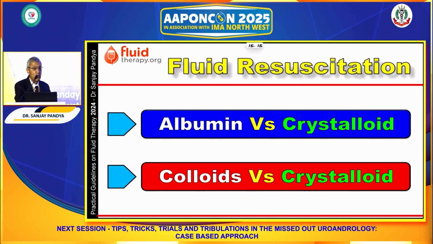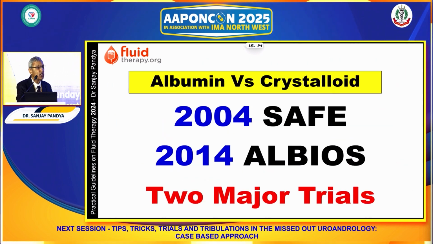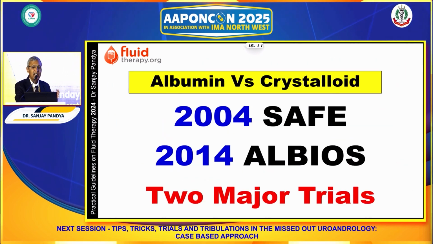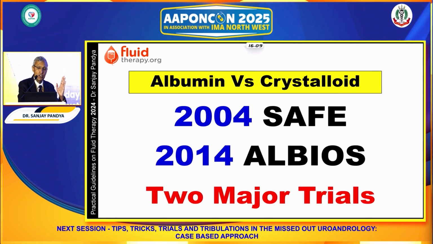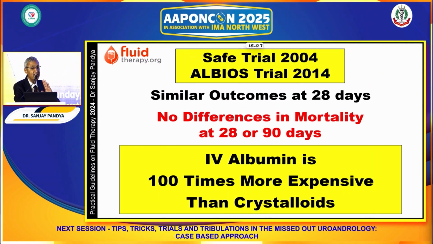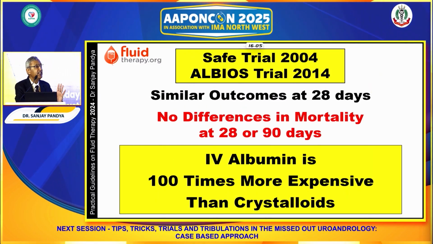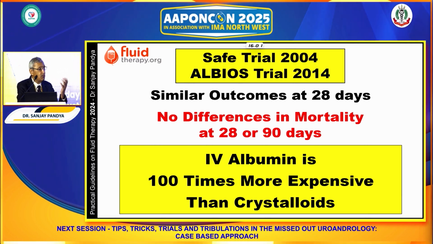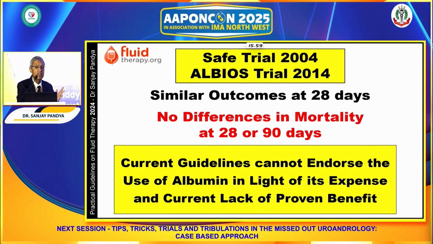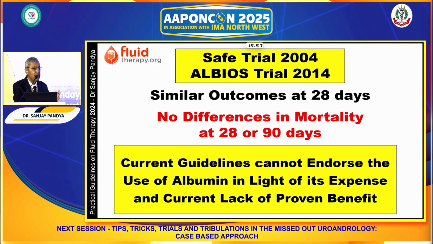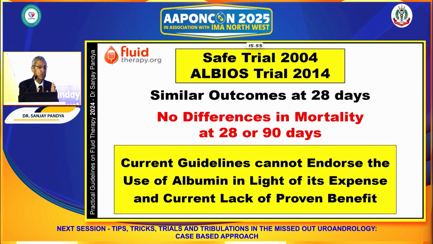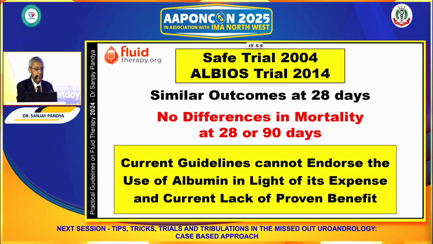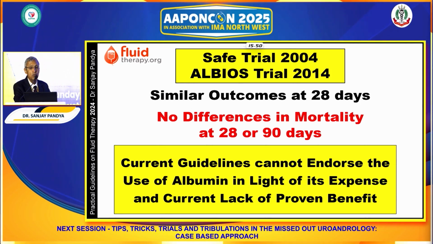So, when we look at the evidence between albumin and crystalloid, the SAFE guideline and the ALBIOS guideline, these are the 2 major guidelines. They say that at 28 days and 90 days, there is no difference in mortality. Albumin is 100 times more expensive than crystalloid, and therefore, current guidelines cannot endorse the use of albumin in light of its expense, and there is no proven benefit.